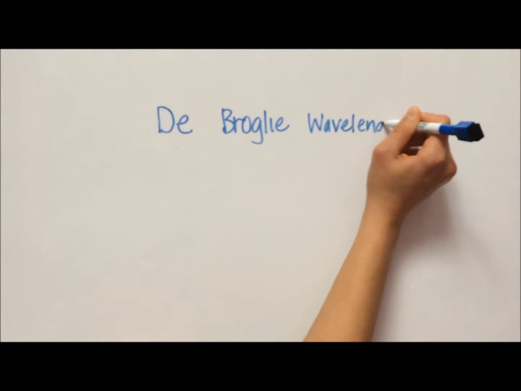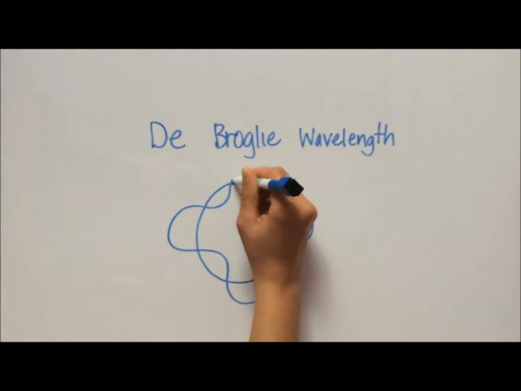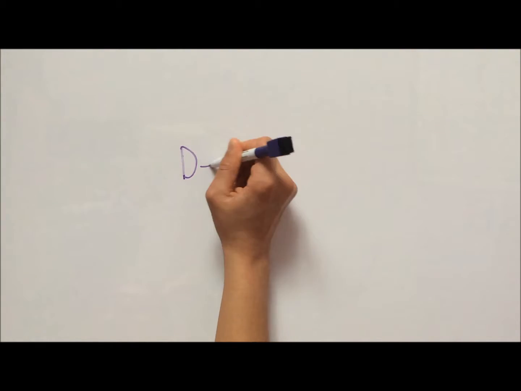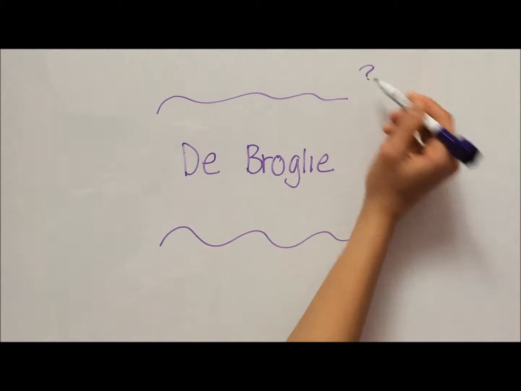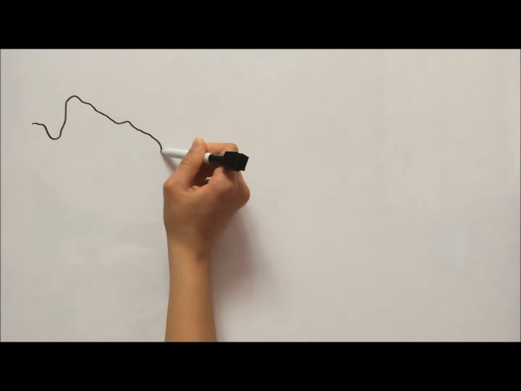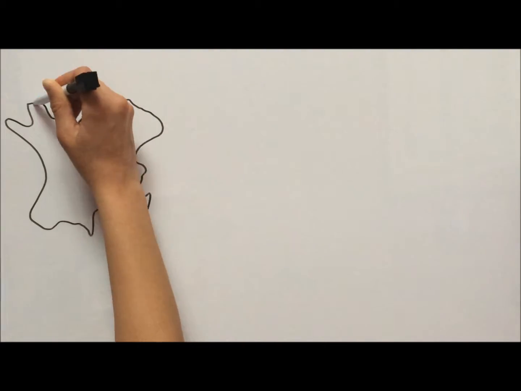Today I'll be discussing the de Broglie wavelength and its contribution to quantum mechanics. To begin, we have to know, who is de Broglie? Louis de Broglie was a French physicist who was born in the 19th century in Dieppe, France.